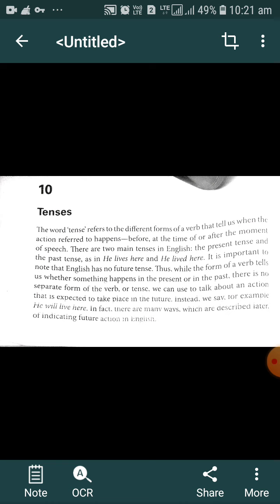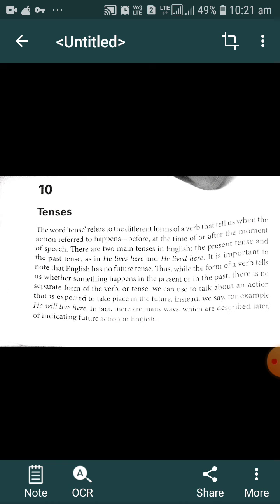In modern grammar, generally there are only two main types of tense, that is present tense and past tense. But in traditional grammar, there was a third tense, called future tense. We generally denote that tense by adding the helping verb will or shall. But in modern grammar, there are only two main types of tense. We can use present tense to denote future action, which we discuss in detail later. But initially we have to keep in mind that there are only two tenses, present tense and past tense.